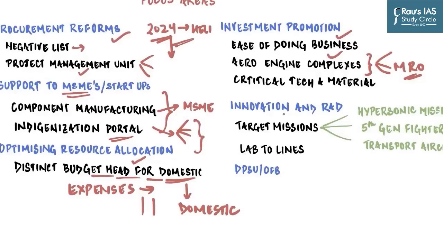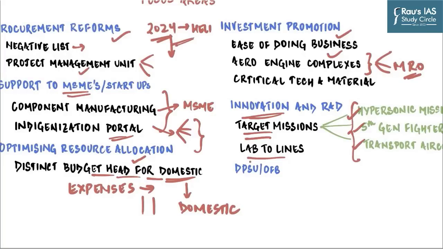Then what about innovation and R&D, in which India is pathetically behind? In the draft policy, the government has proposed target missions and it has specified some items only for them. The government is going to run target missions. So these are hypersonic missiles, fifth generation fighter aircraft, and transport aircraft. So just like the government runs very targeted schemes for, let's say, the public distribution system, or for enabling people to construct their own homes through Awas Yojanas, similarly specifically targeted schemes or missions will be run to manufacture domestically these three highly advanced technologies.